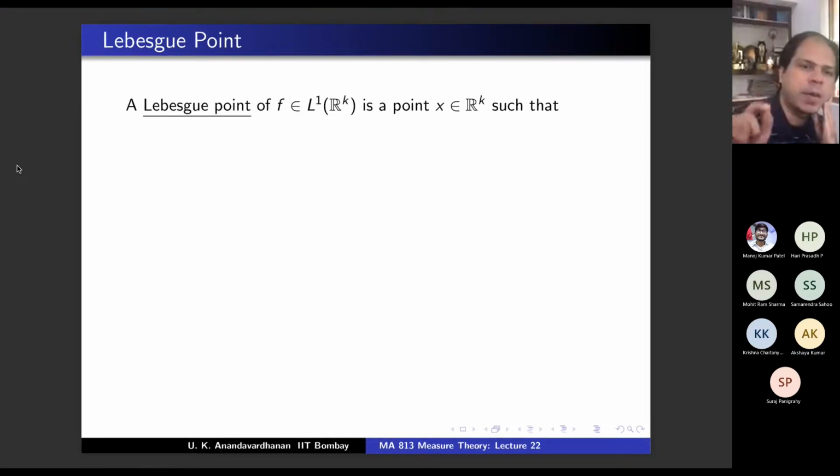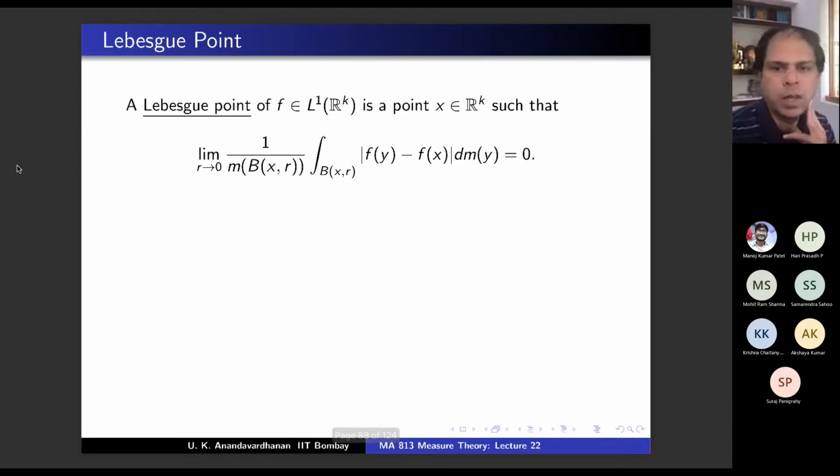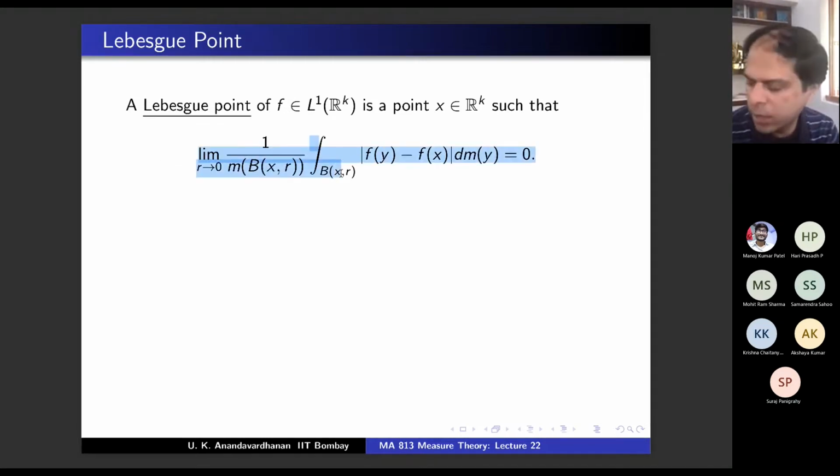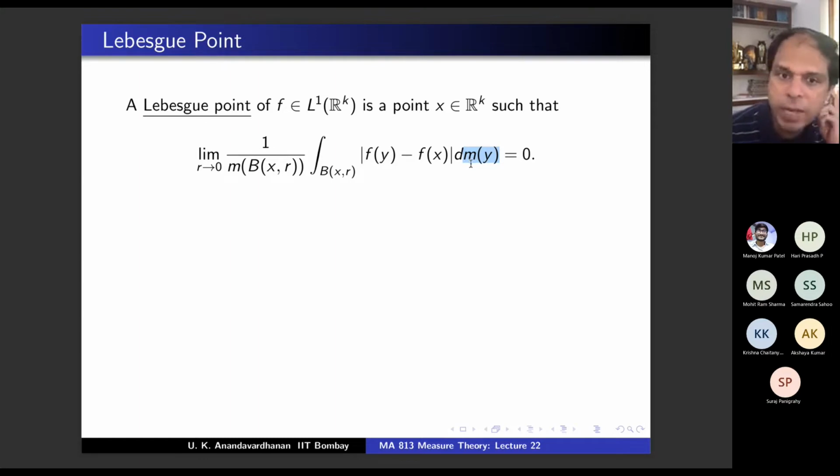So I'm going to define a Lebesgue point of an L1 function. There is a point x in Rk such that the following should be true. So what am I doing here? I'm integrating over a ball with center x and radius r. I'm integrating with respect to the Lebesgue measure, but the variable is y. I am subtracting f(x), so the integrand is f(y) minus f(x) dy.